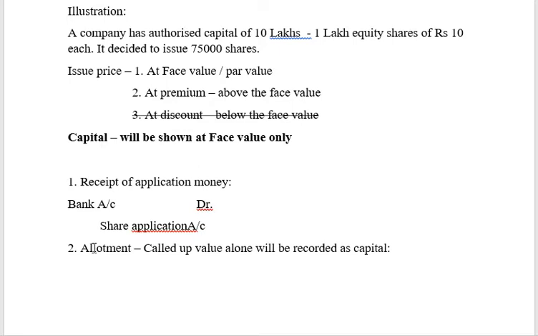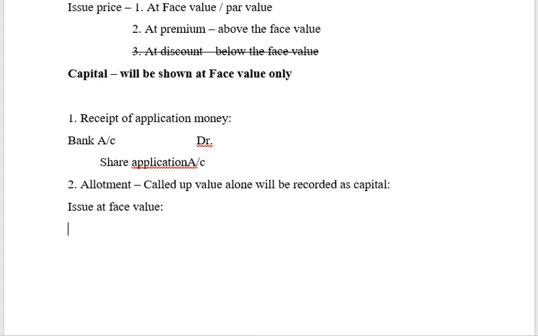So if the issue is at face value, then what will be the journal entry? The journal entry is going to be, okay, share application account debit. Why? Because you have already received some amount in the form of share application, which is sitting in this temporary account. Now I am converting that temporary account to share capital, right? So I am cancelling this account.